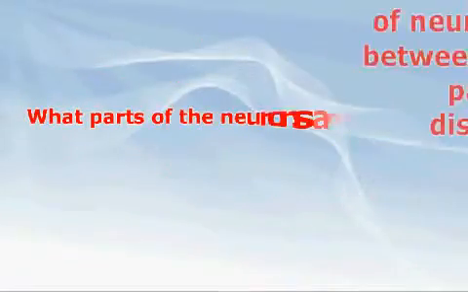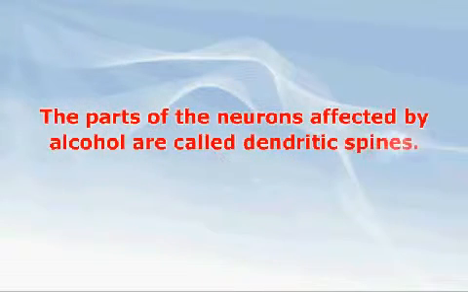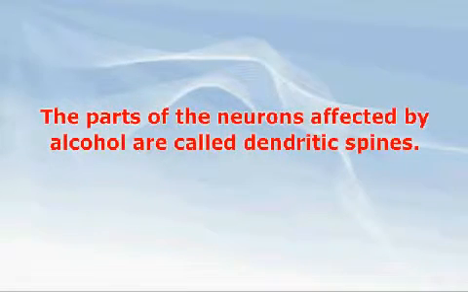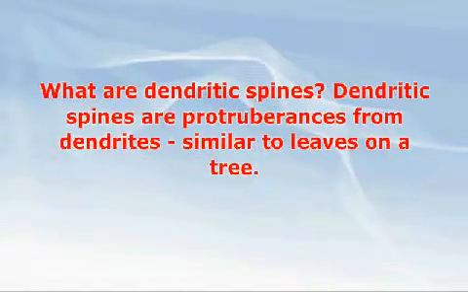What parts of the neurons are affected by alcohol? The parts of the neurons affected by alcohol are called dendritic spines. What are dendritic spines? Neurons consist of incoming fibers, or dendrites, which are shaped like a tree. Dendron is Greek for tree. The dendrites have spines rather like leaves on a tree, which contain synapses which connect to surrounding neurons. Synapse means connection in Greek. The synapses on dendritic spines receive information from other neurons. Each neuron passes information onto other neurons by a single fiber called the axon. Axon means to go or to travel in Greek.